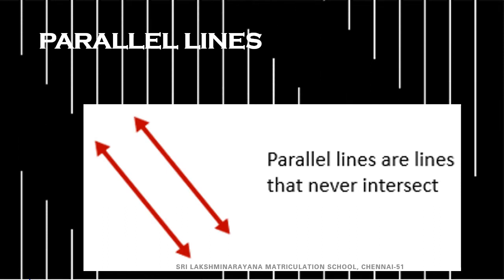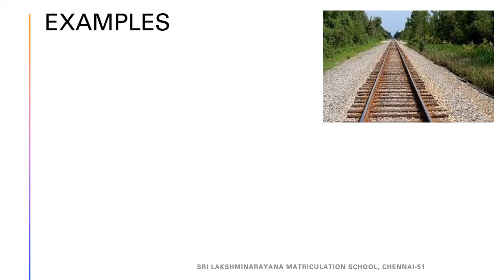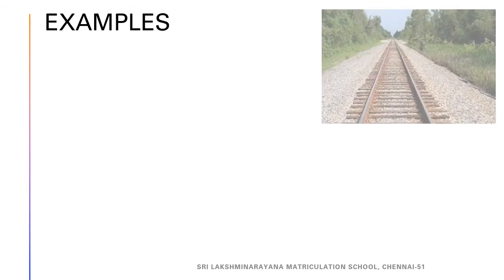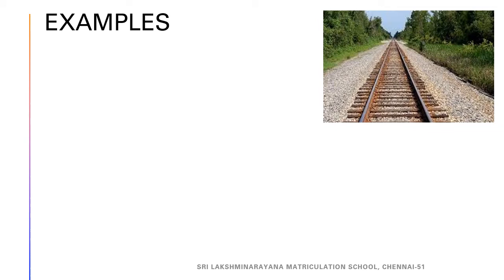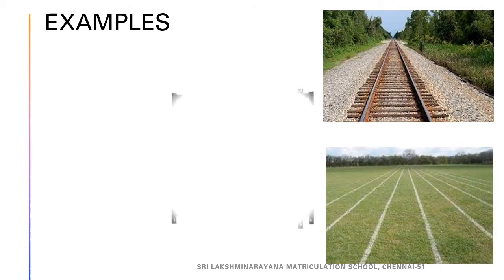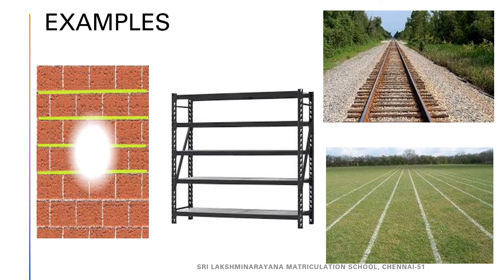Lines that go on forever on either side without meeting each other at a constant distance are called parallel lines. So, parallel lines never meet each other. Let us see some examples for parallel lines. Most of you would say railway track as the example for parallel lines. Let us see some more examples of parallel lines. So, here are the examples for parallel lines.